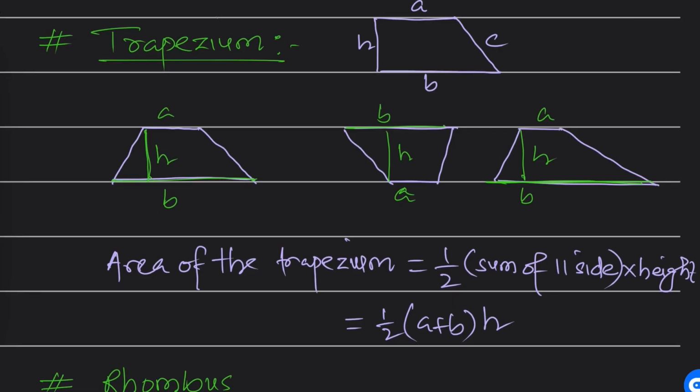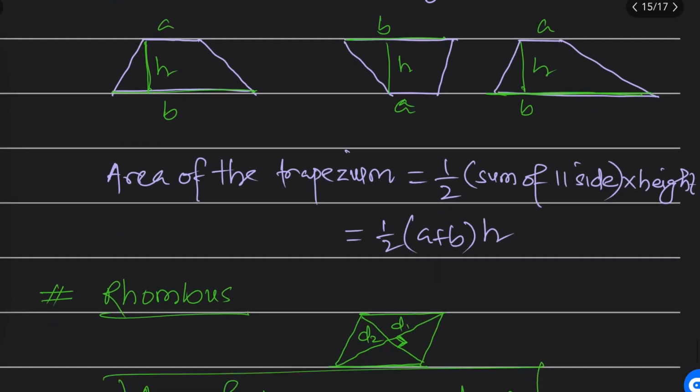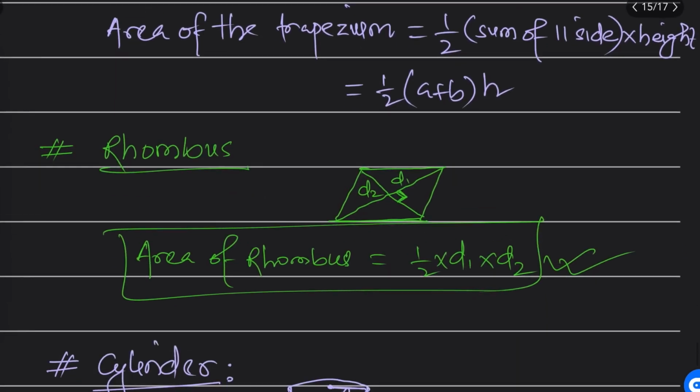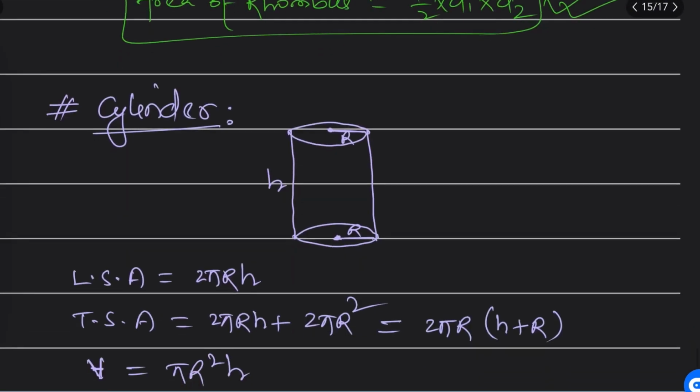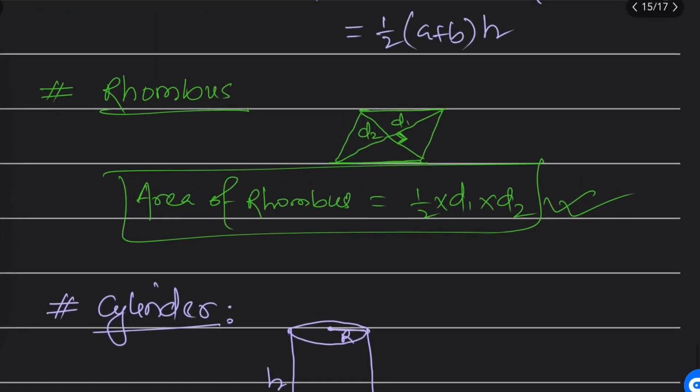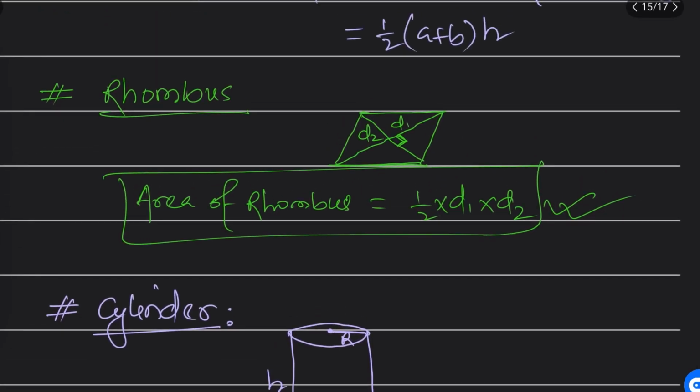These are the basic things that you need to know, and as well as these are going to help you a lot for general knowledge, because these are the things you should at least know as a student, right? Rhombus, then cylinder, what are the properties of cylinder, this rhombus area. I don't think these things are being discussed in physics classes, because physics class is purely science. Teachers and students think physics is connected only with natural phenomena, and to explain it, that's it. No, it's not like this, it's beyond that, right?